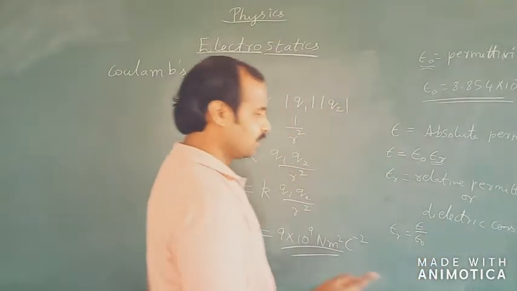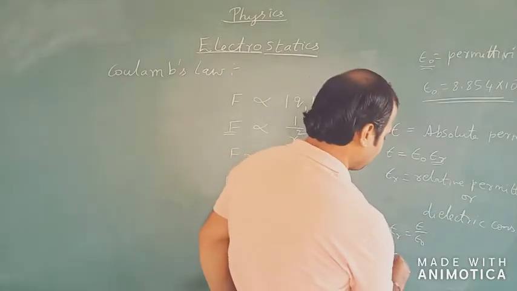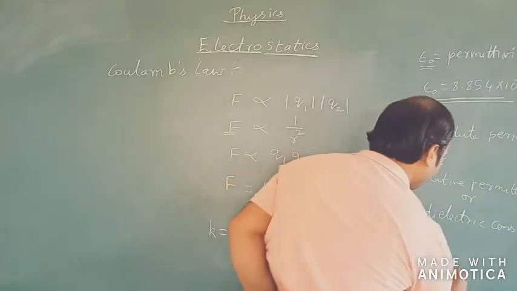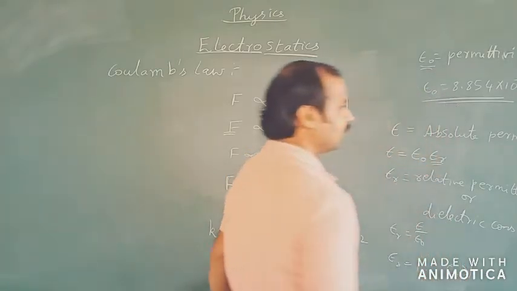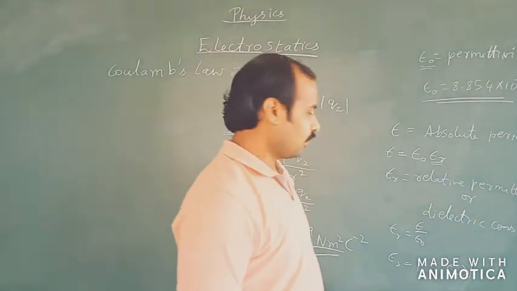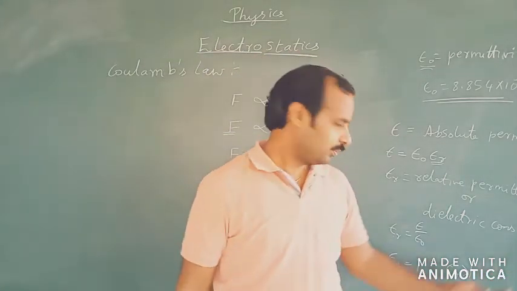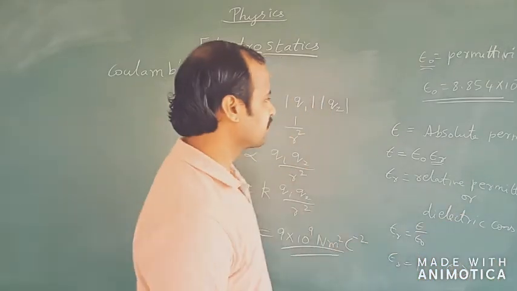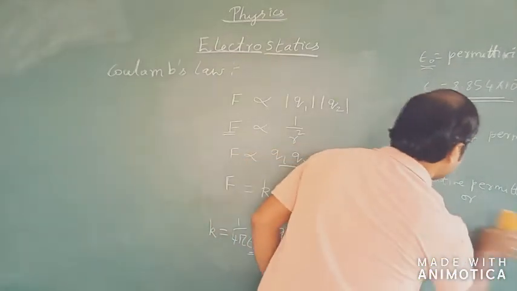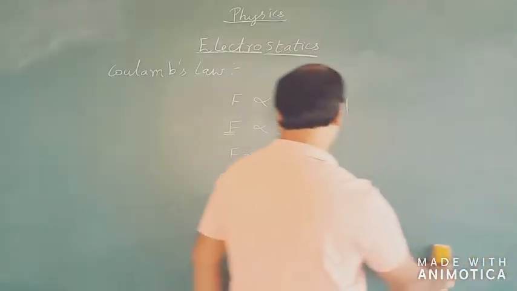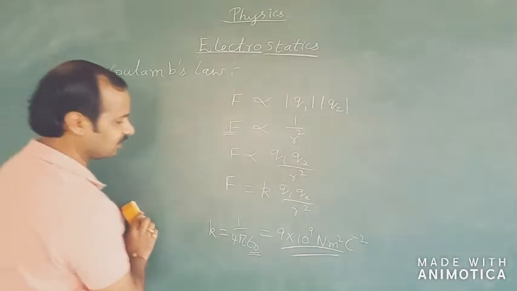So in this case, remember one thing, epsilon r will be equal to 1 for air and epsilon r will be greater than 1 for most of the other media. So for any other media, epsilon r, that is relative permittivity, will be a value which is greater than 1. So this is about your electrostatic force. Now let us go to the next concept.